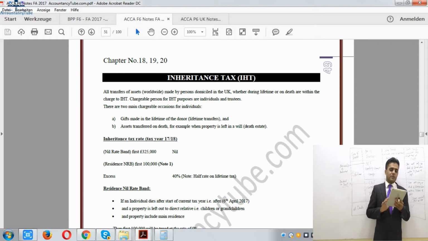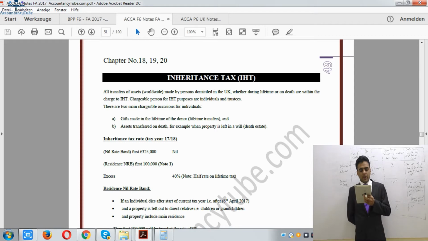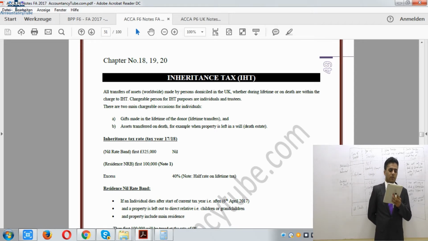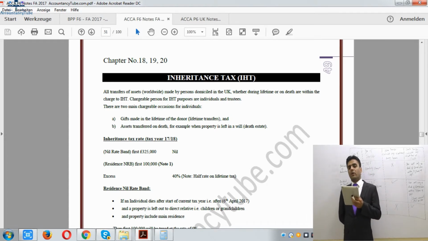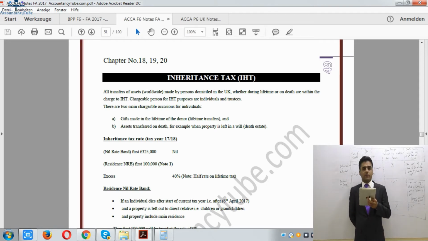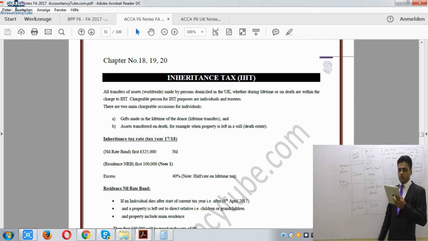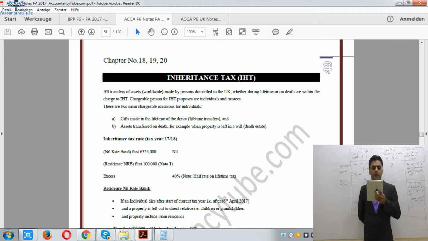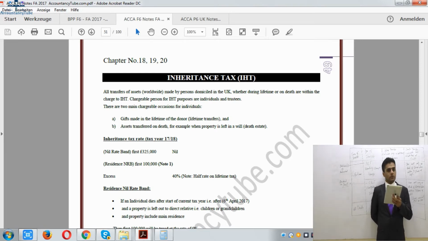Alright, so chapter number 18, 19, and 20 for F6 students, we are using F6 lecture notes. As you can see on your screen, page number 66, inheritance tax. Right, so all transfers of assets worldwide made by a person domiciled in the UK, whether during lifetime or on death, are within the charge to IHT. As I said, whether it is during lifetime or on death, we might have to pay inheritance tax. So it's not only tax on death. There might be tax during lifetime as well, as we have seen on our board. Right, and the chargeable persons for IHT purposes are individuals and the trustees.